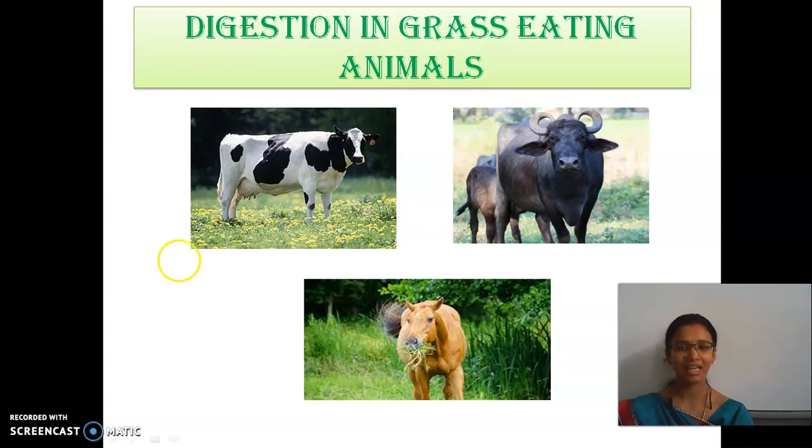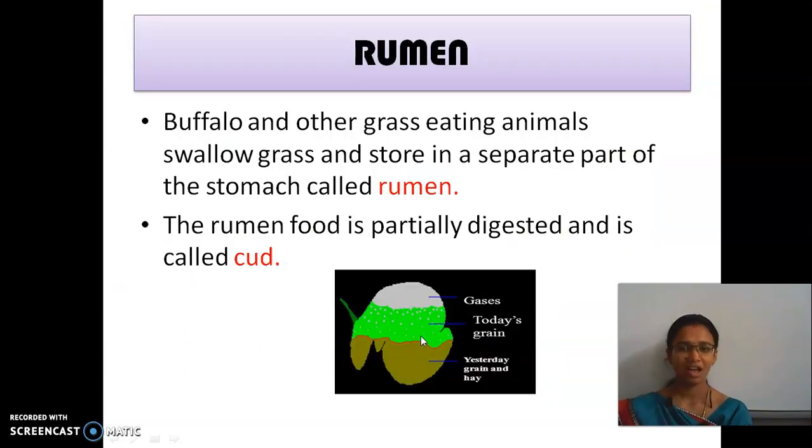Some examples of grass eating animals are cow, buffalo and horse. Have you seen that cows and buffaloes continually chew their mouths even after eating? Yes or no? Yes. Now we are going to see the digestion process in the cow, the grass eating animal.